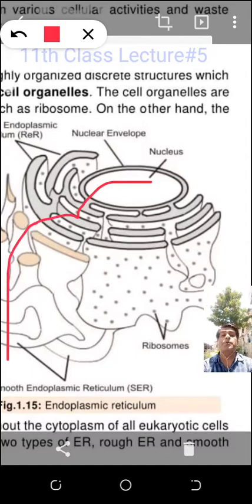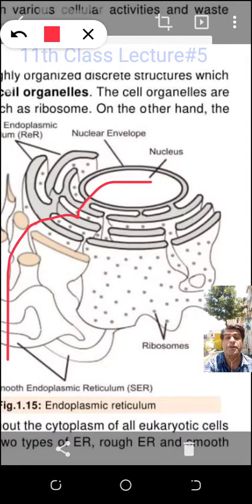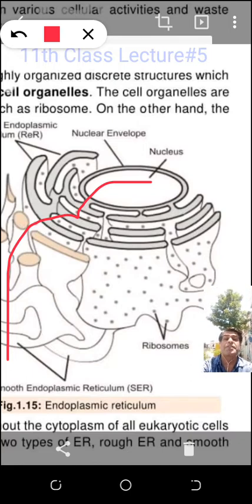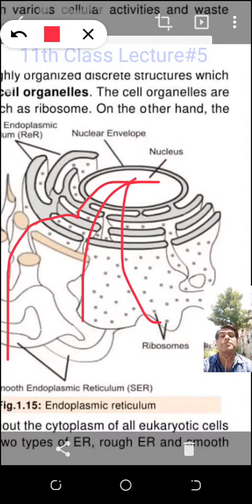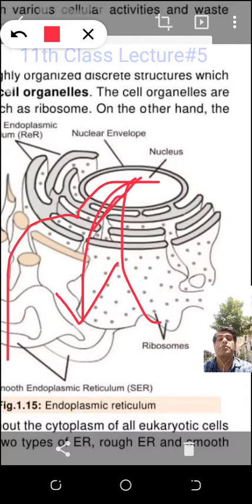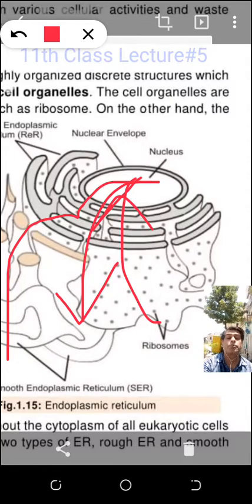It means the endoplasmic reticulum is moving the material from the nucleus to the cytoplasm. From the nucleus to the cytoplasm, and from the cytoplasm to the nucleus, both types of movement. So one function of rough endoplasmic reticulum I already told you.